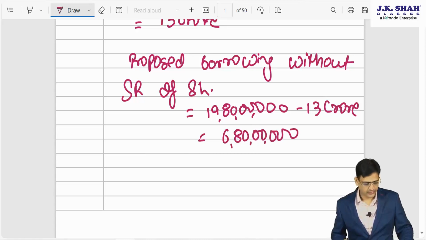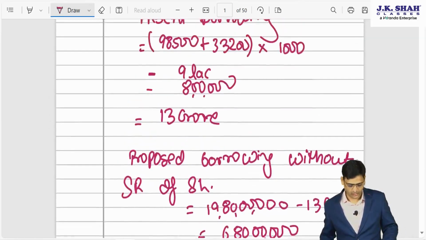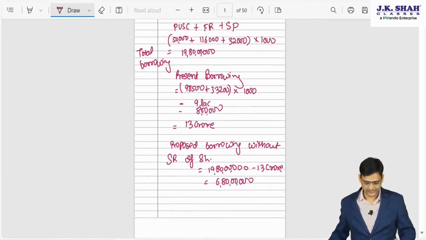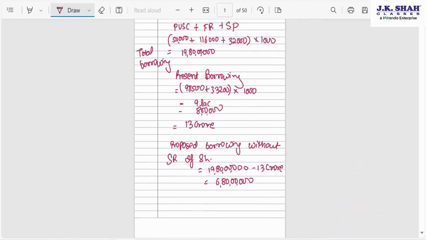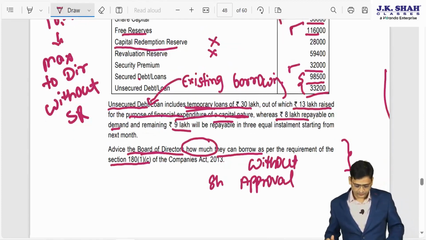So this is the proposed borrowing without shareholder approval. I hope you must have understood this. If you want, you can pause the video and copy this. Fine. Now we will move to the next question.